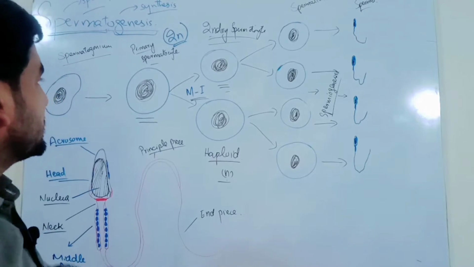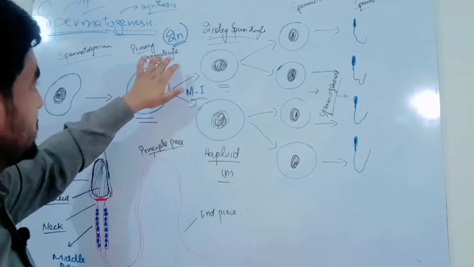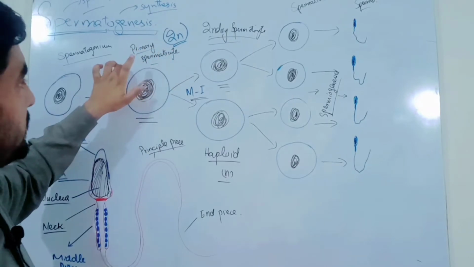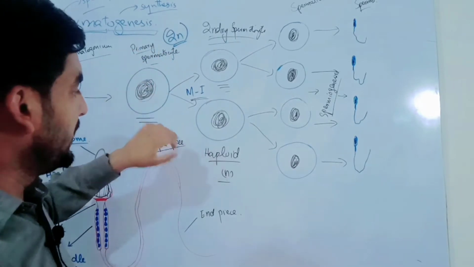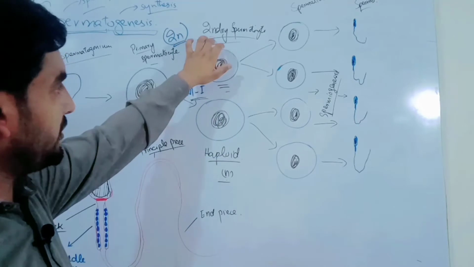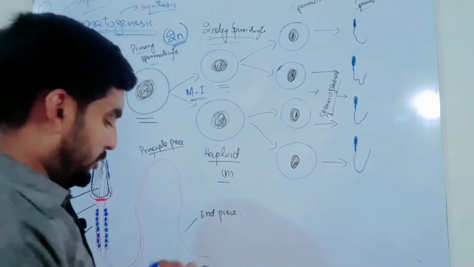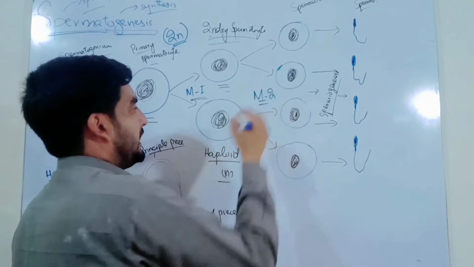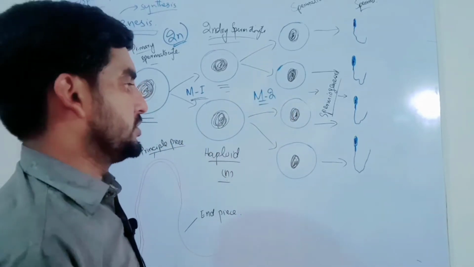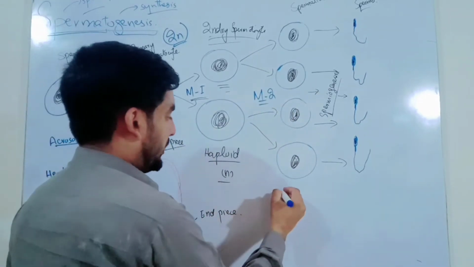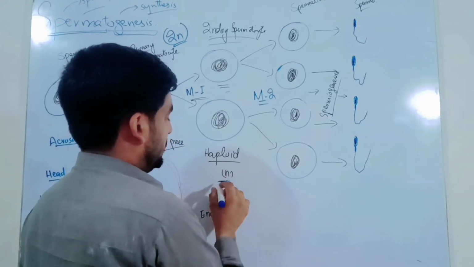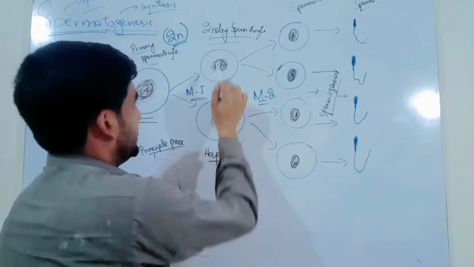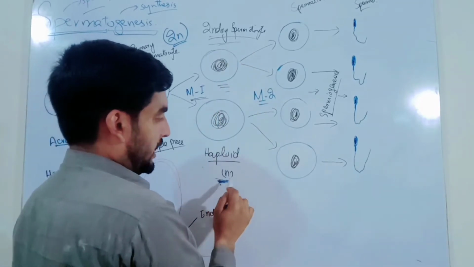It makes the daughter cells haploid, which are derived from the diploid parent cell. Now haploid secondary spermatocytes undergo M2, meaning the second meiotic division, and they form spermatids. These are also haploid cells because they develop from the second meiotic division of the secondary spermatocytes, which were haploid cells.